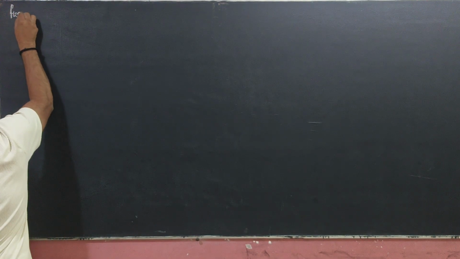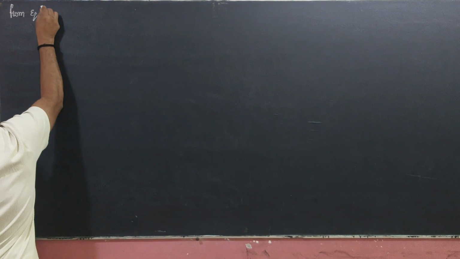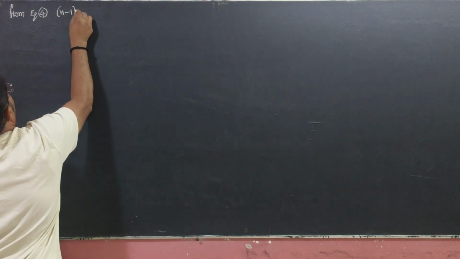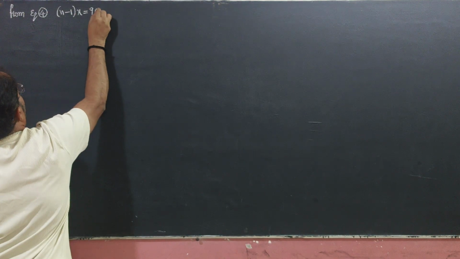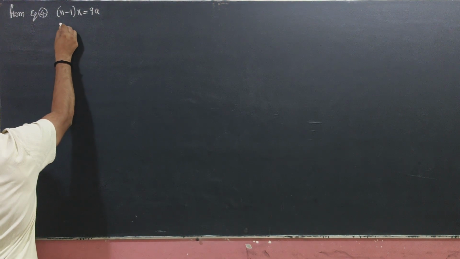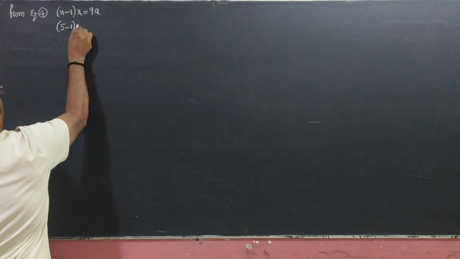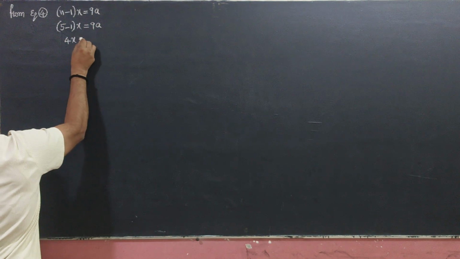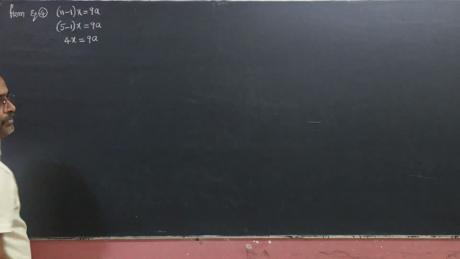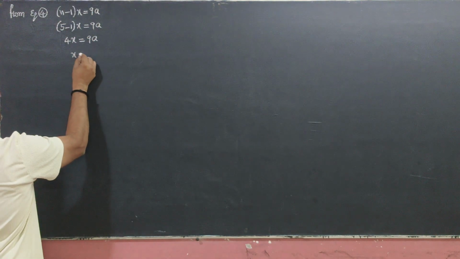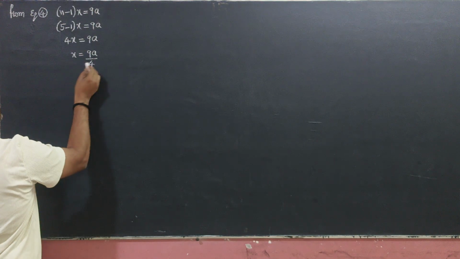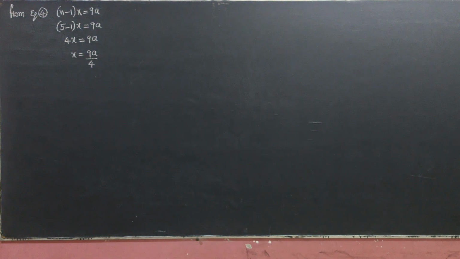From equation number 4 we have the value of n minus 1 of x. n minus 1 of x equals 9a. So we have n equal to 5. 5 minus 1 of x equals 9a. 5 minus 1 means 4x equals 9a. So from this x equals 9a by 4, the 4 becomes divide.